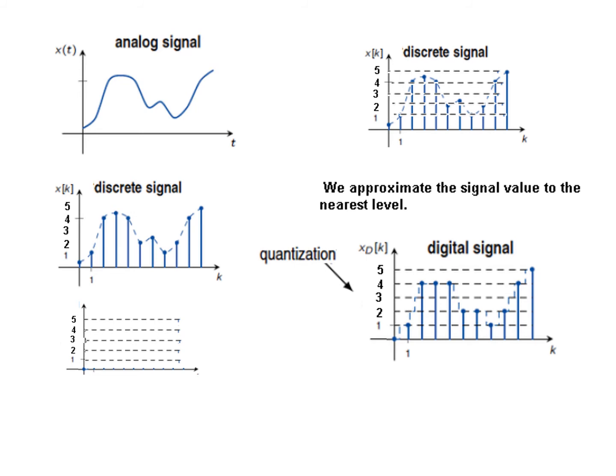Similarly, this signal is slightly less than 1. We'll approximate it to 1 volt. This one is slightly more than 4, but we'll approximate it to 4. This one is again in between 4 and 5, let's say 4.5. We'll approximate this also as 4. And similarly, this one we'll approximate as 4. This is slightly less than 2, we'll approximate it as 2.